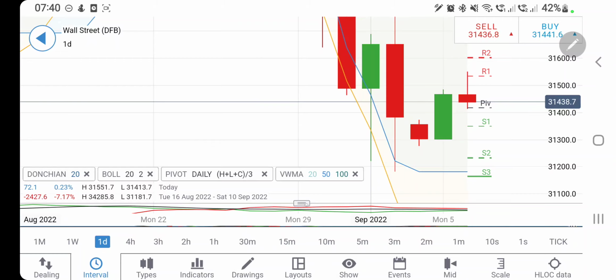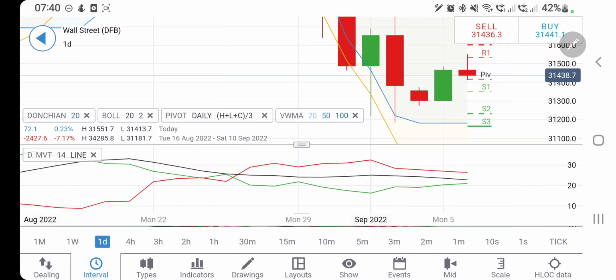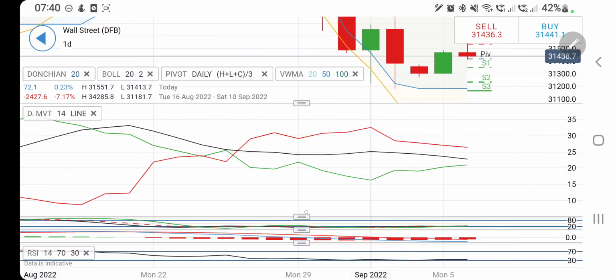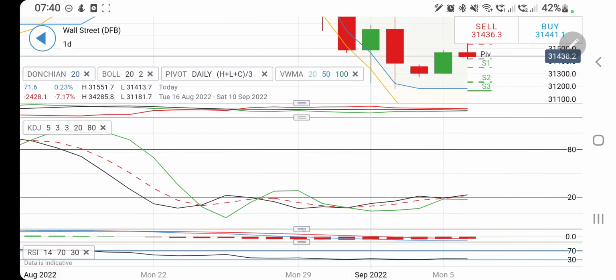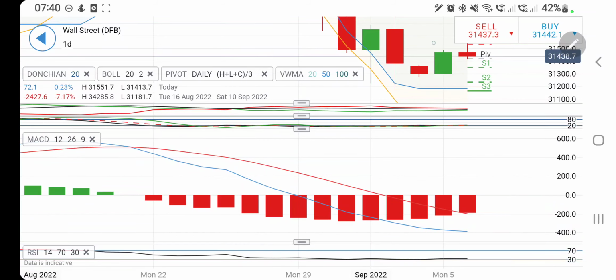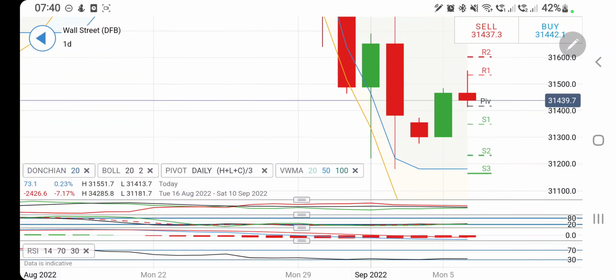Also on the upside, be watchful of 31,550. Yes, you can go long at 31,500, expect it to get the resistance at 31,550, 600, and then the ultimate resistance at 31,700. See, the directional movement is still bearish. The stochastic is trying to come out of the oversold zone. The MACD is bearish, it is trying to converge here. The RSI is at bottom. Considering this, do not trade between 31,400 and 500.